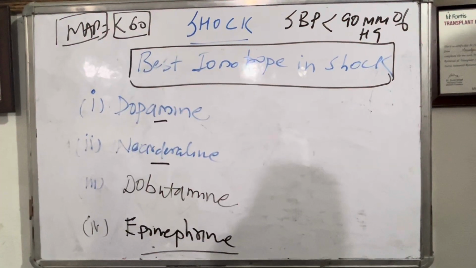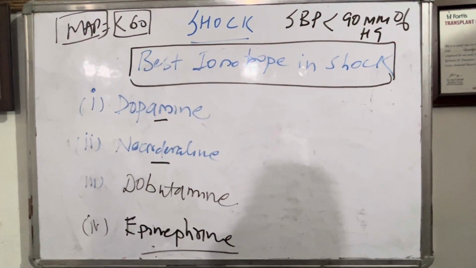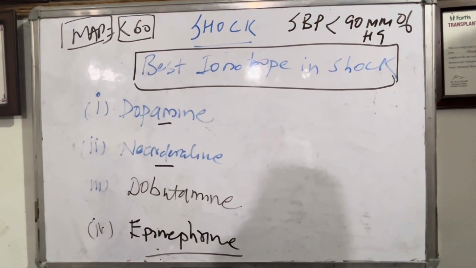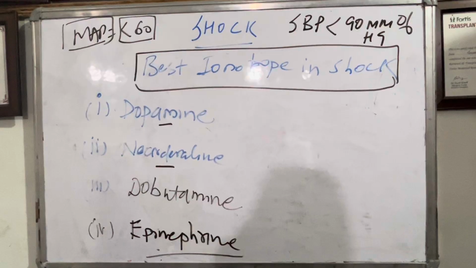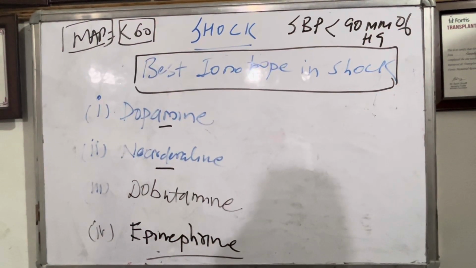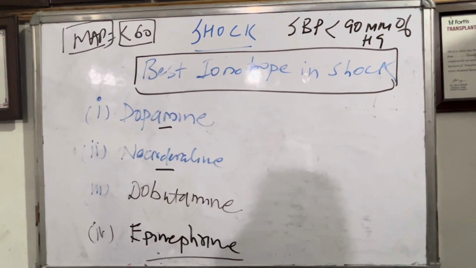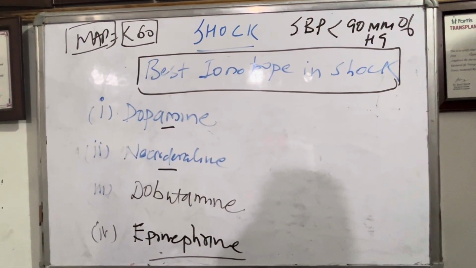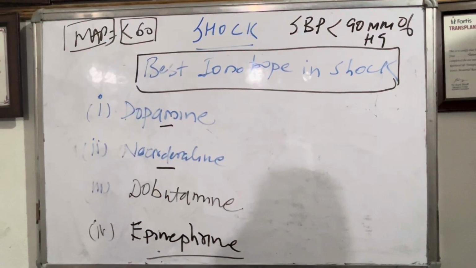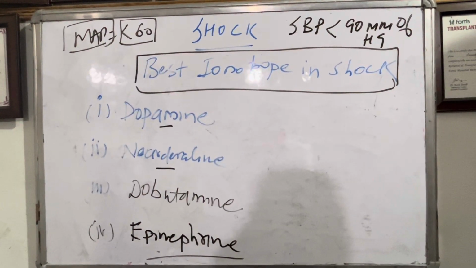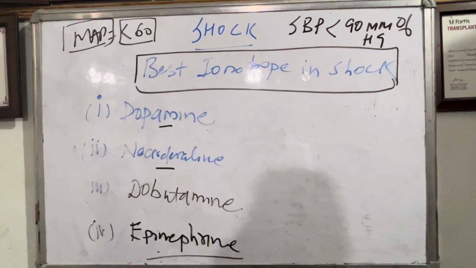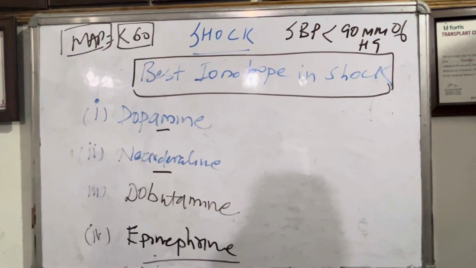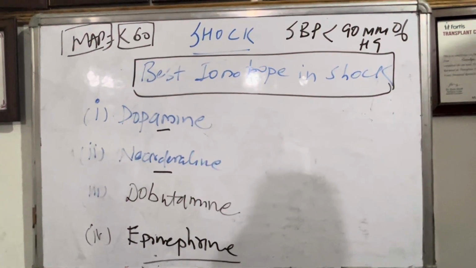A fluid challenge means we give 500 ml to 1 liter of crystalloid, NS or RL, rapidly to the patient, while checking for basal crepts. If the patient is developing basal crepts, then don't give much fluid, otherwise the patient will end up in respiratory distress or ARDS. So for this we have to check basal crepts or examine the chest, and give fluid after one challenge of 500 ml.